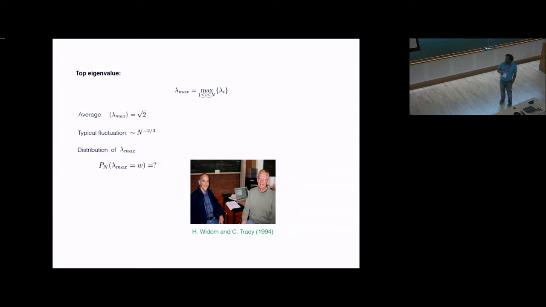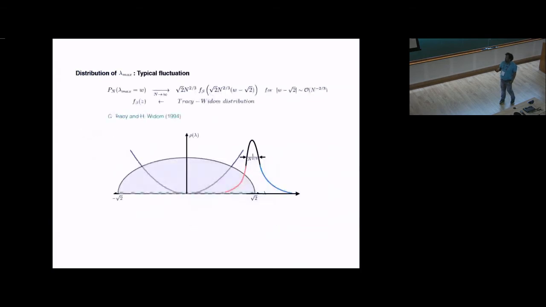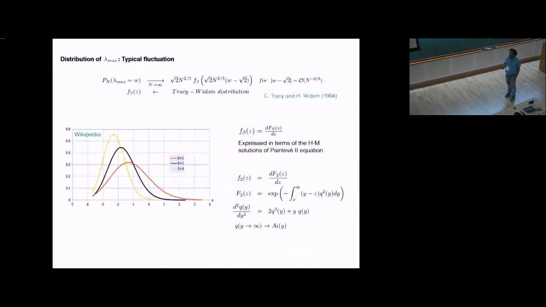And they showed that this distribution, indeed after proper shifting and scaling, is described by a limiting distribution which is now known as the Tracy-Widom distribution, and that distribution is given by the solutions of Painlevé II equations. For example, for beta equal to 2, this is an explicit expression. The distribution is given by the solution of this equation with proper boundary condition. With this boundary condition, the solutions are called the Hastings-McLeod solutions.